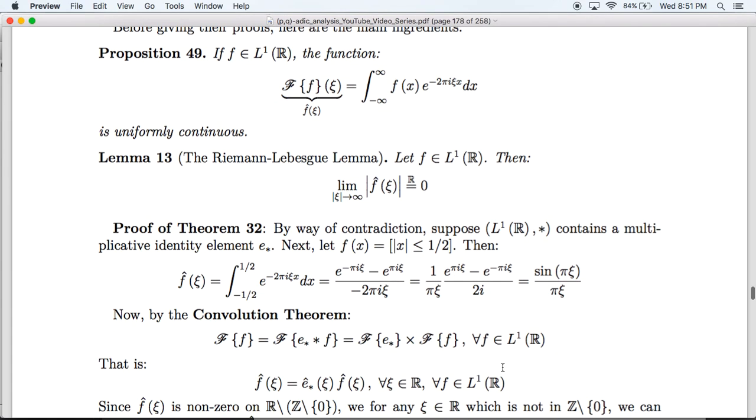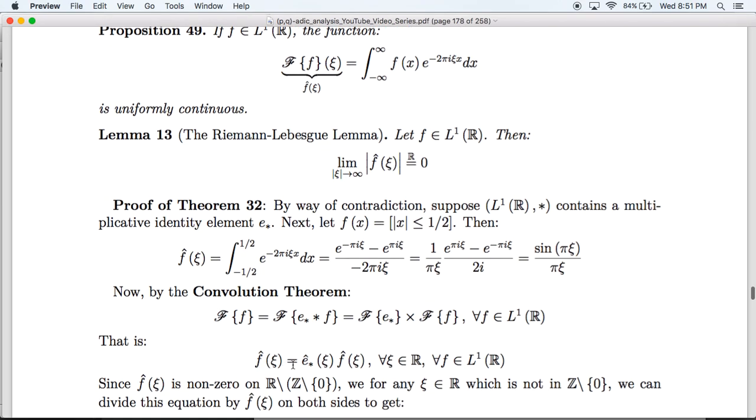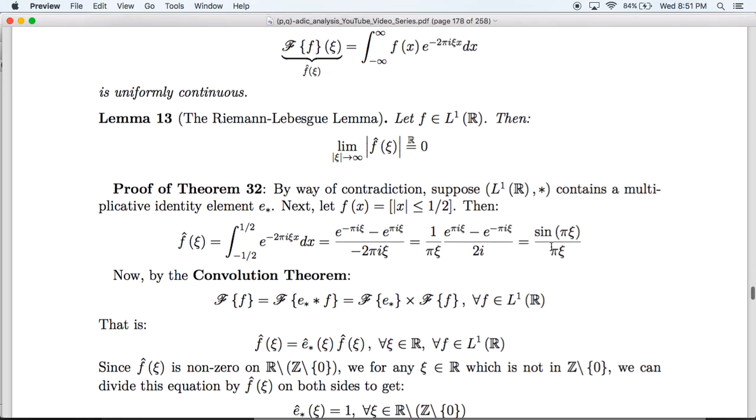The convolution theorem tells us that if we assume, as we have, that E star is an L1 function, then this statement should hold, which, using hats, is f hat equals E star hat times f hat. Note that this function is non-zero for all real numbers xi which are not non-zero integers.